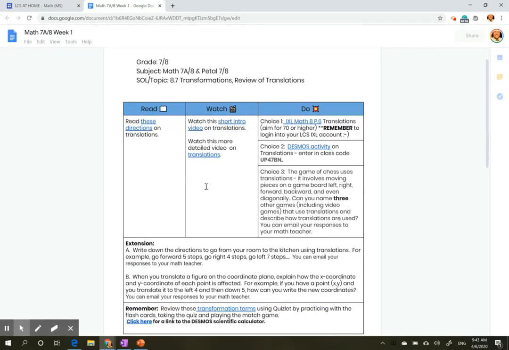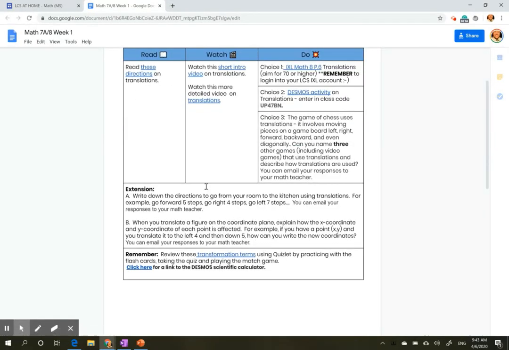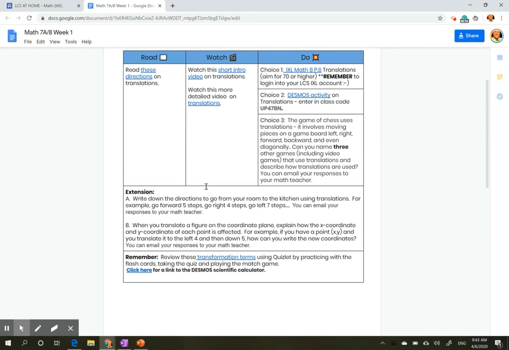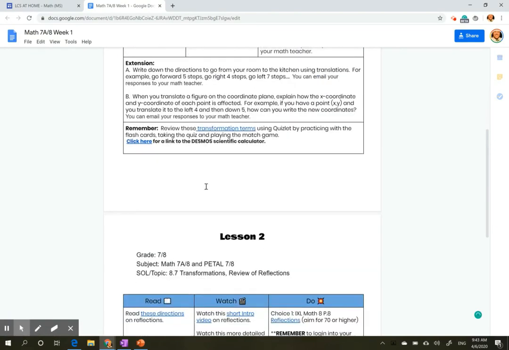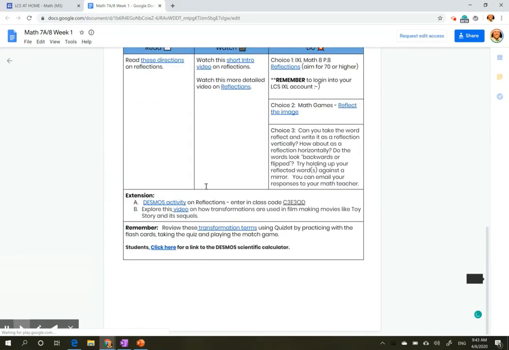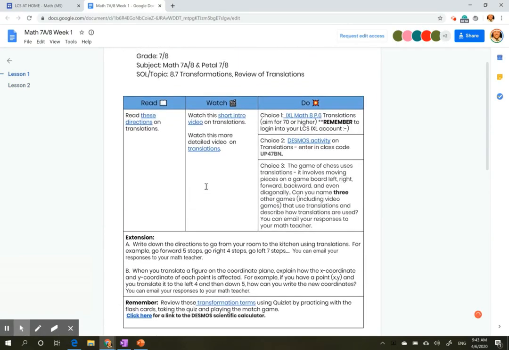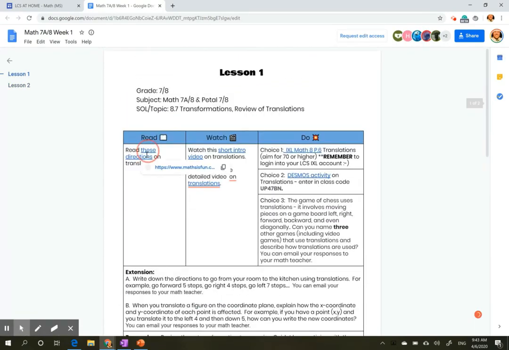And if you click on that link, you'll see a few things here. Those are read, watch, and do for every lesson, a read, watch, and a do. So you'll see 2 lessons here. The read is going to be directions you can read that tell you about how we do the transformations in this case. If you click on the link, it'll go ahead and bring up something we can read.